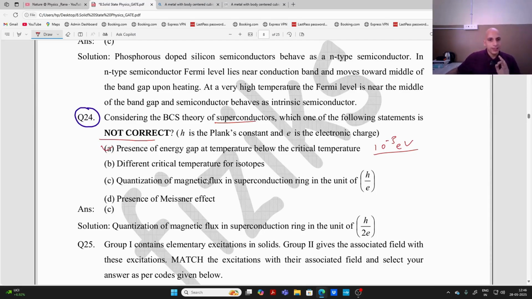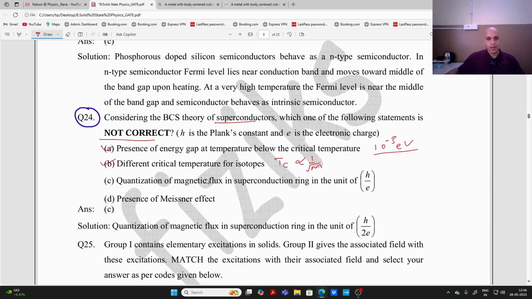Different critical temperature for different isotopes, again correct, because critical temperature is inversely proportional to 1 upon root m, right? Quantization of magnetic flux in a superconducting ring in units of this, right?